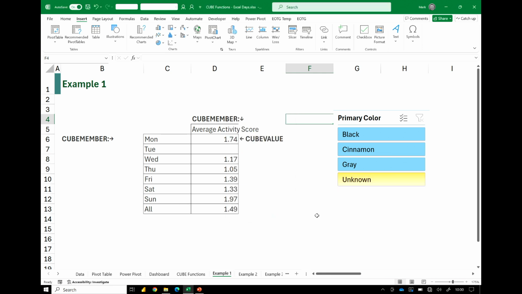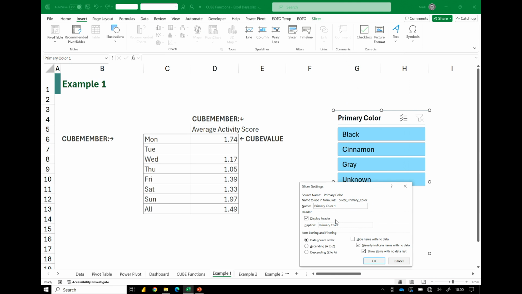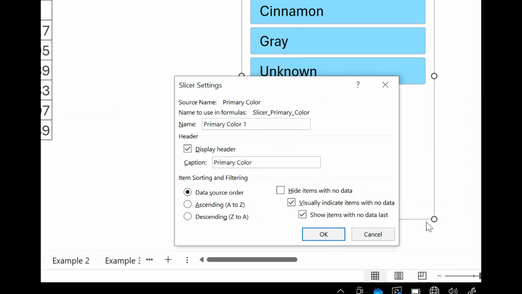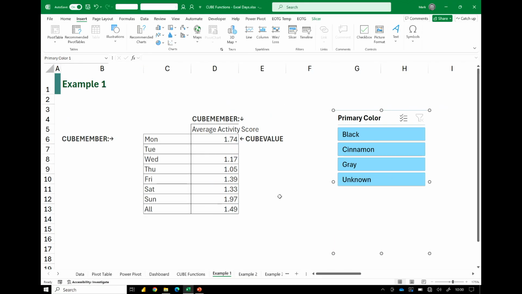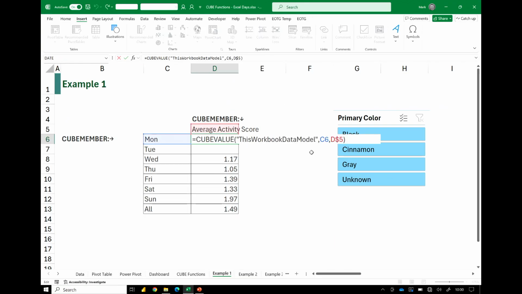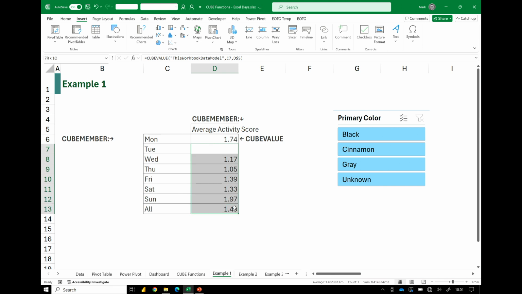Now I've already created my slicer here. If we right-click on that slicer and go to Slicer Settings, it tells me the name of my slicer. So names to use in formulas, slicer underscore primary underscore color. So let's add that into our formula. So slicer underscore primary underscore color. We'll copy that down.